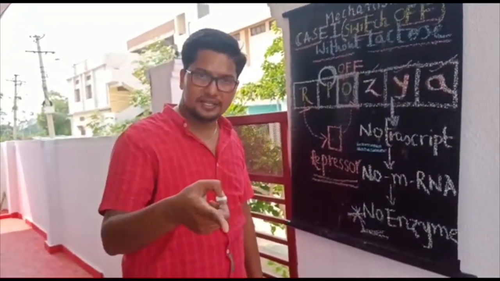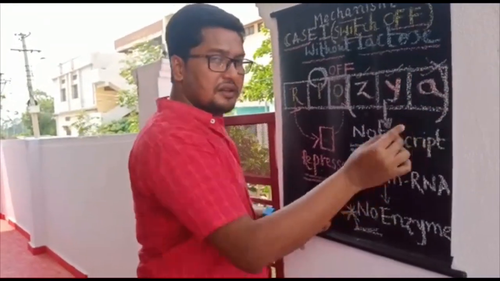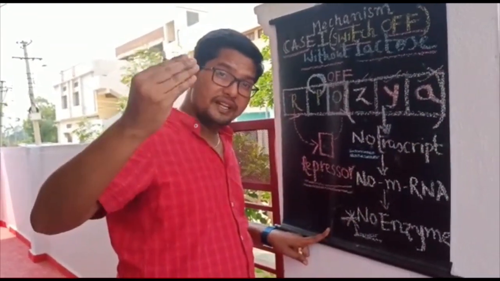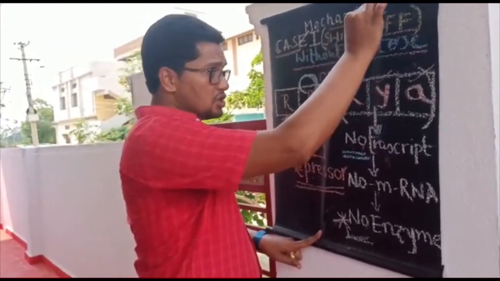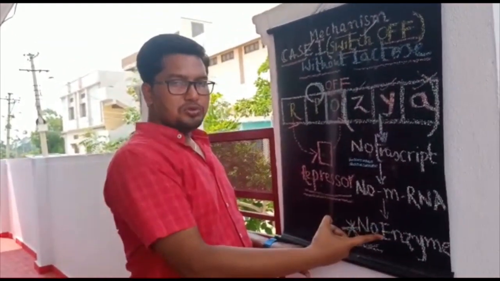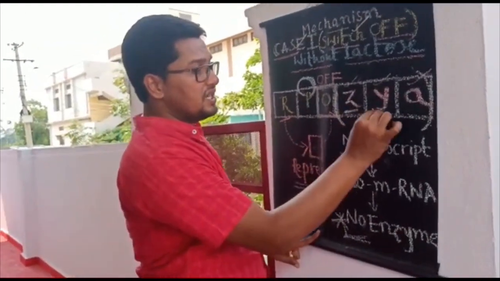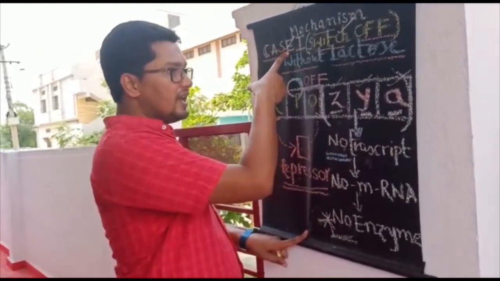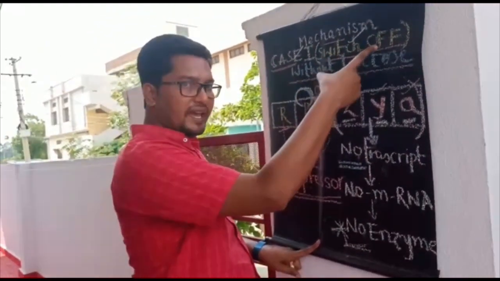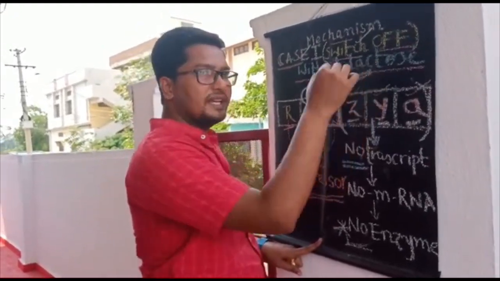So students should understand, though 3 structural genes are present which actually can code for 3 different enzymes, but in case 1, that is in switch off mechanism, they are unable to code for the enzymes. Means 3 structural genes are not giving their expression in case 1, which is called switch off mechanism due to the absence of lactose in the nutrient medium.